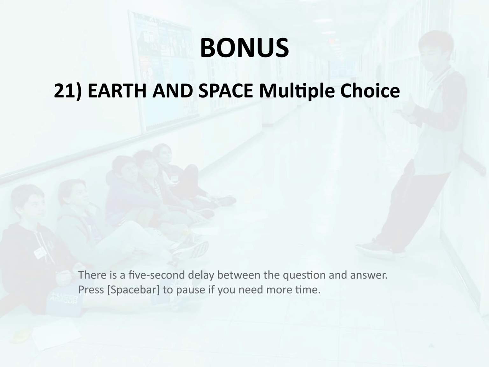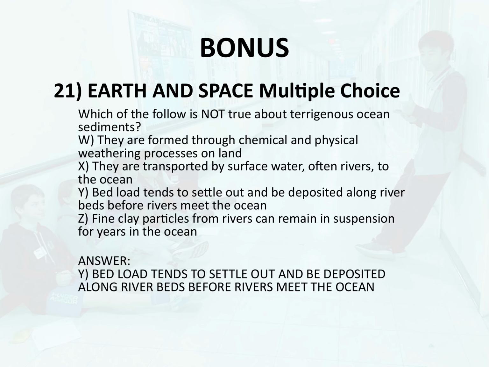Y. Bedload tends to settle out and be deposited along river beds before rivers meet the ocean. Z. Fine clay particles from rivers can remain in suspension for years in the ocean. Answer. Y. Bedload tends to settle out and be deposited along river beds before rivers meet the ocean.